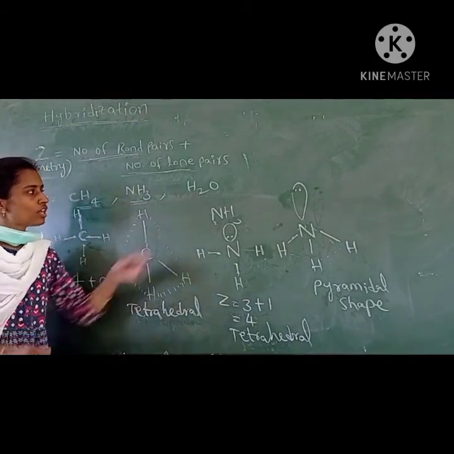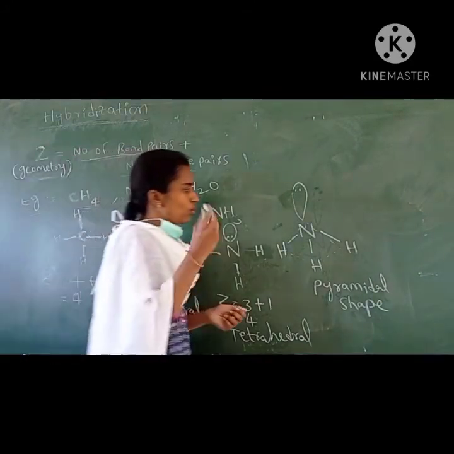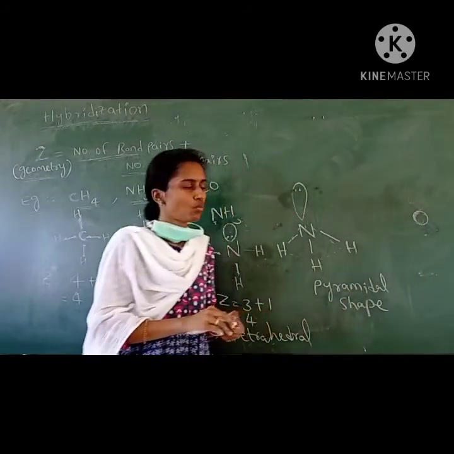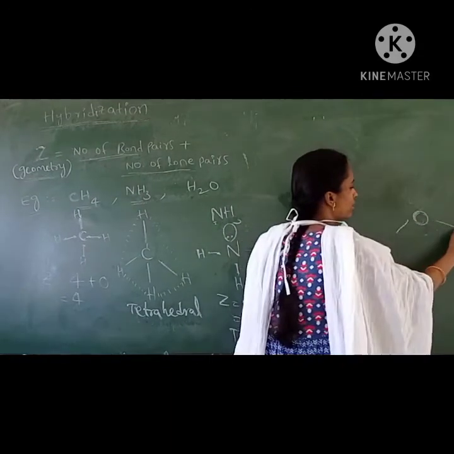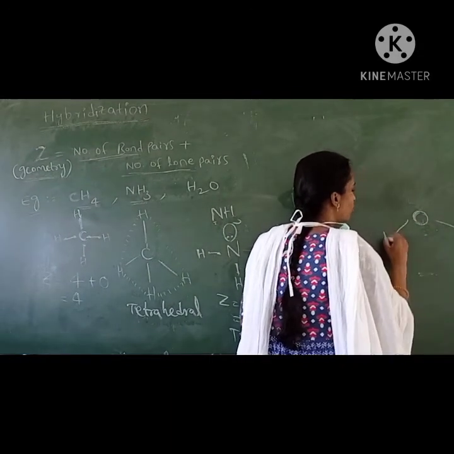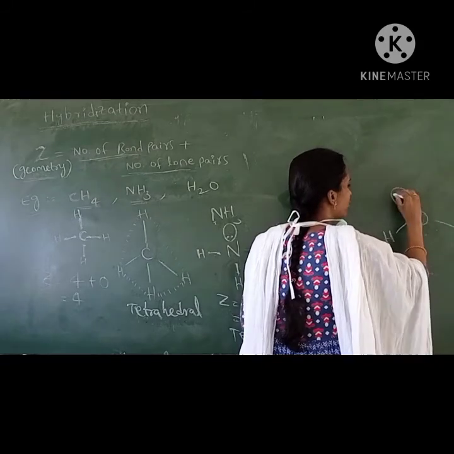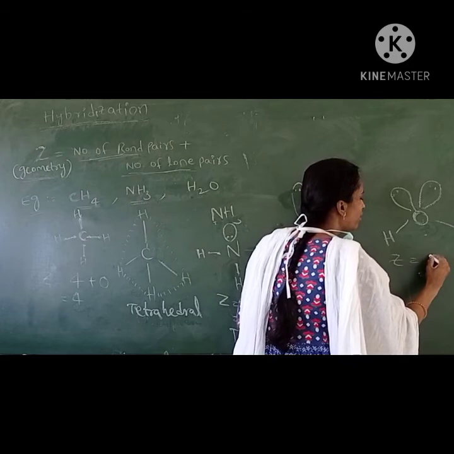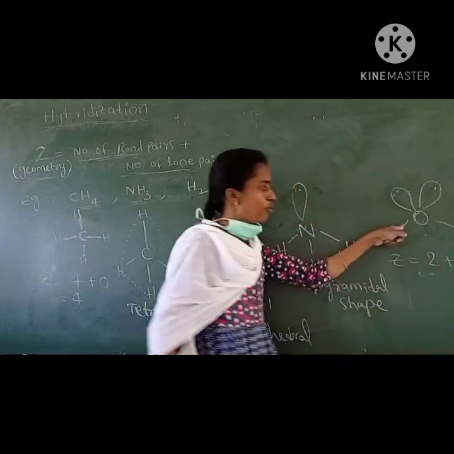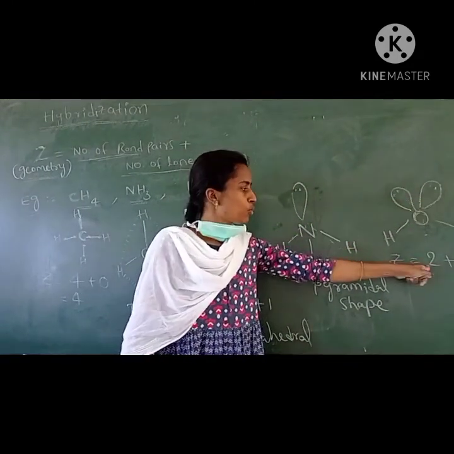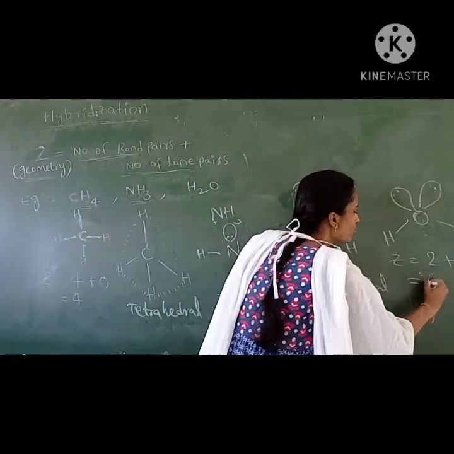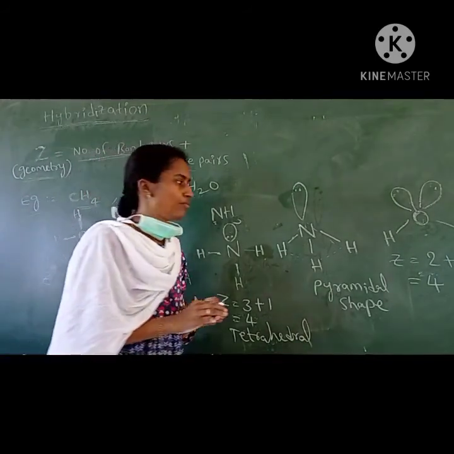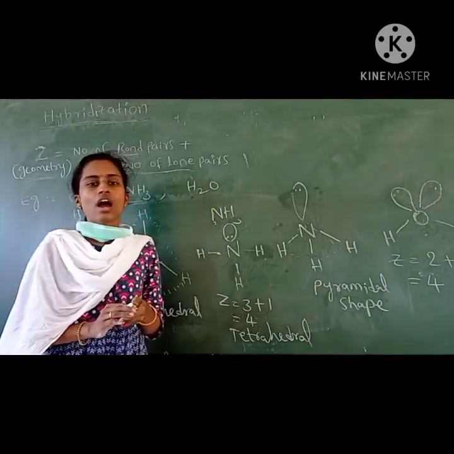If you see the water molecule, here also the central atom is oxygen, and there are 2 bond pairs and 2 lone pairs. The Z value is 2 plus 2, so Z will be 4, which means the arrangement of electron pairs around the central atom will be tetrahedral.